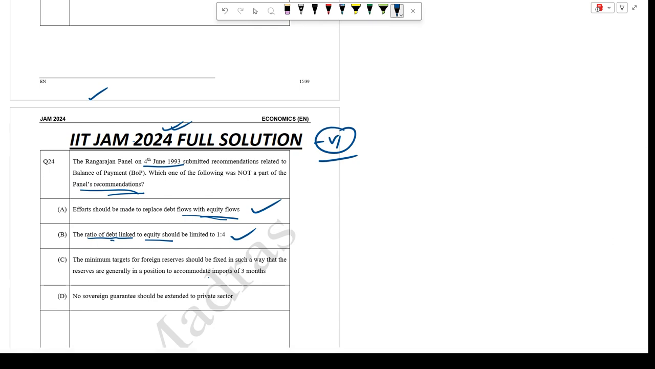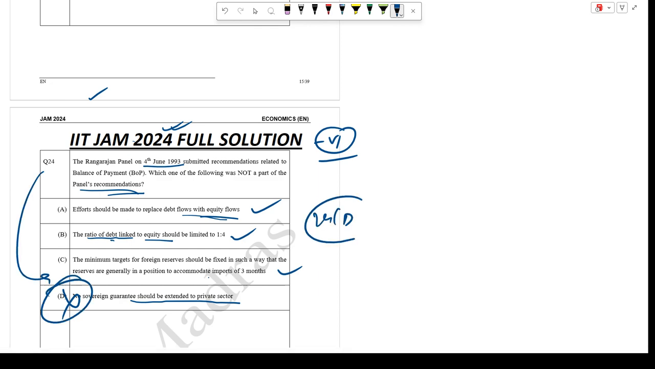The recommendations focus on building adequate foreign exchange reserves, so this is also correct. D is the only one left: no sovereign guarantee should be extended to the private sector. While they likely emphasized responsible borrowing practices, a complete ban wasn't part of the suggestion. So this is the wrong one, the culprit, so 24 is D.